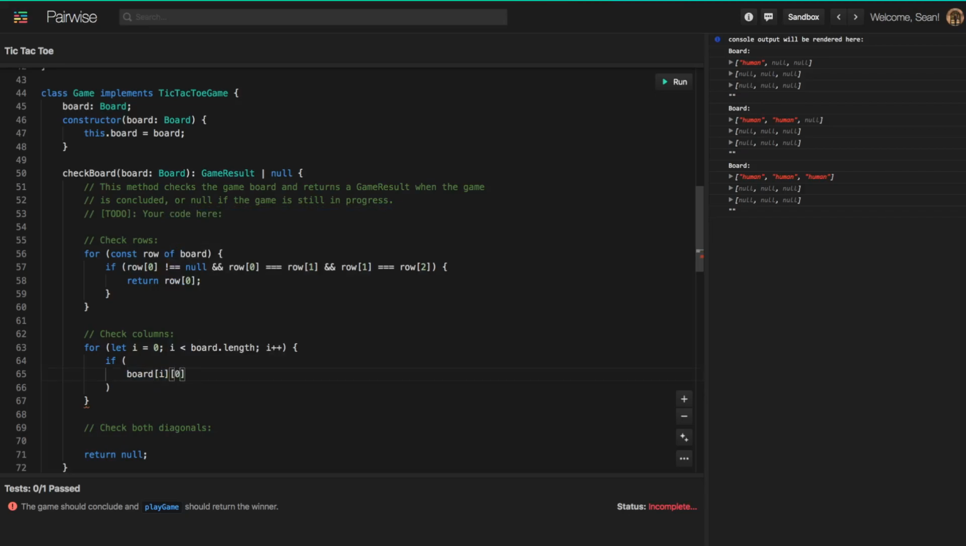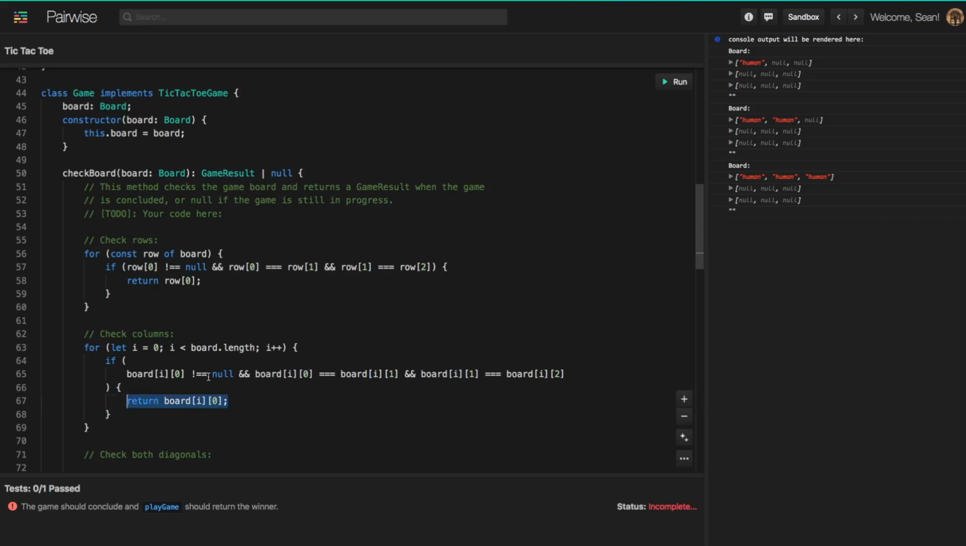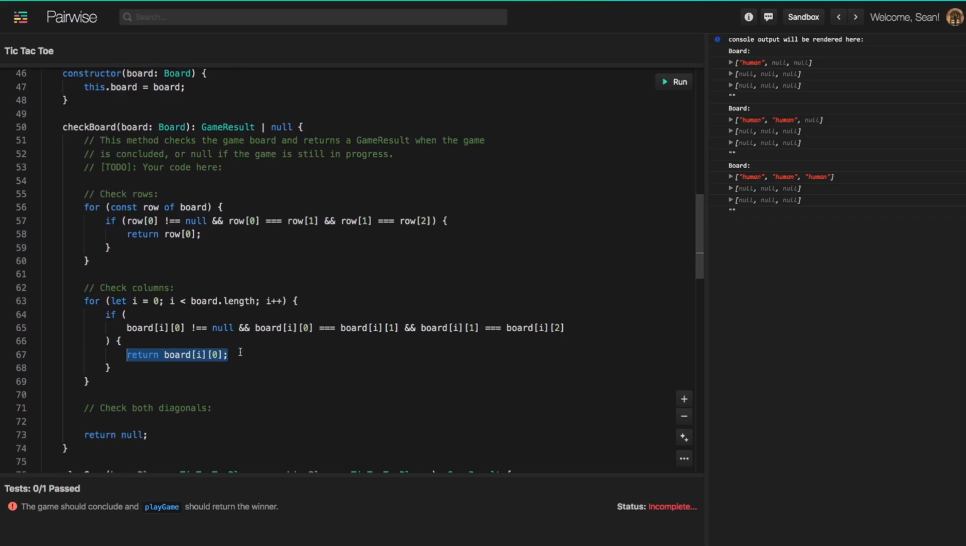So if the first tile is not equal to null, and then we have our same logic from before, if the column at position 0, I'll just copy this, is equal to the column at position 1, and the column at position 1 is equal to the column at position 2. If this condition is true, then we want to return one of these elements. So we found another 3 in a row in the form of a column, and we want to just go ahead and return that.